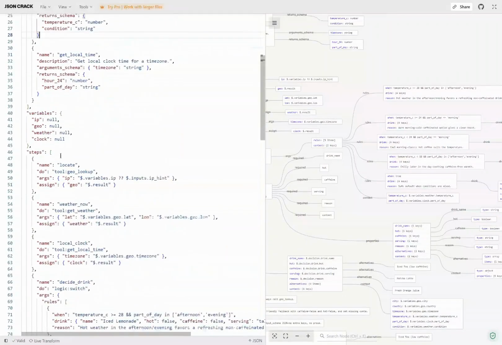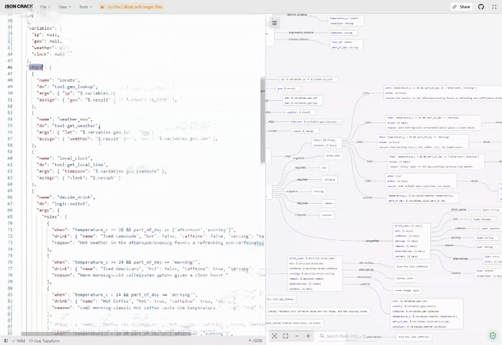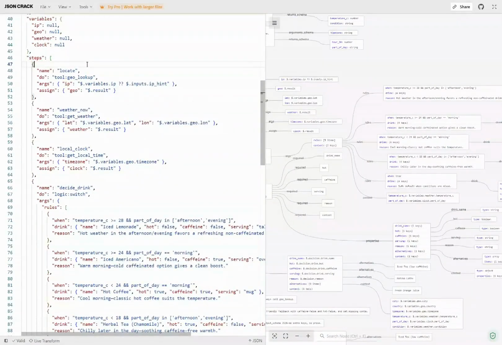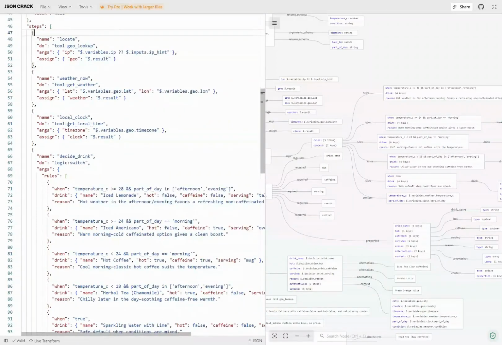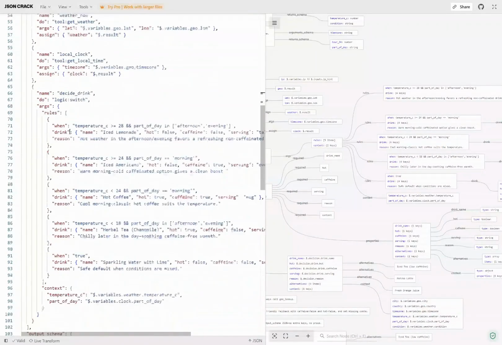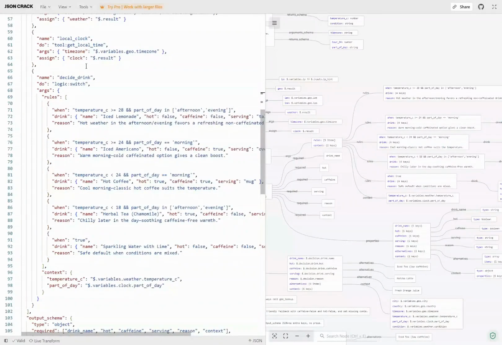For an AI assistant, the most important part of the JSON prompt is the steps. Here you can see my steps are resolve the IP, locate the IP address, and get the weather and local time. And after that, we need to decide about the drinks. That's the last step. The other important thing in this JSON prompt is inside the decide drink node, where I have a bunch of rules.